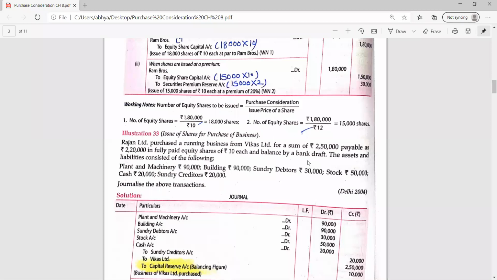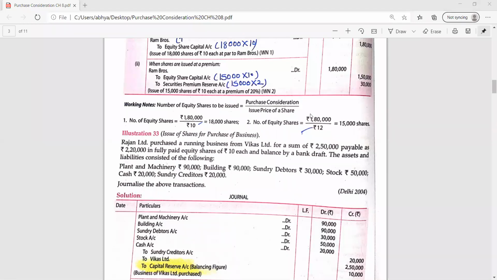You have purchased the complete business, so you must be having current assets as well as non-current assets. In that business, there must be both types of assets. Yes, very good, Dishang. Plant and machinery account debit, building account debit, sundry debtors account debit, stock account debit, cash account debit. To sundry creditors.